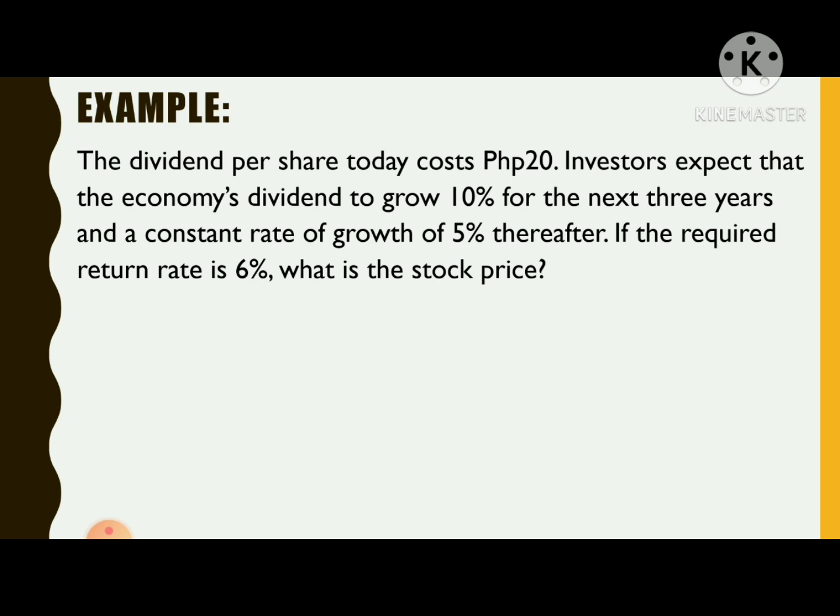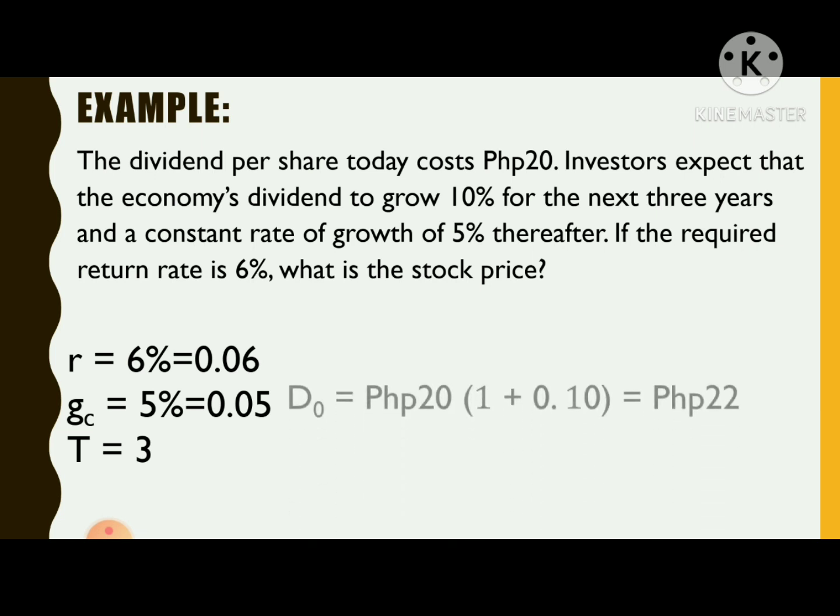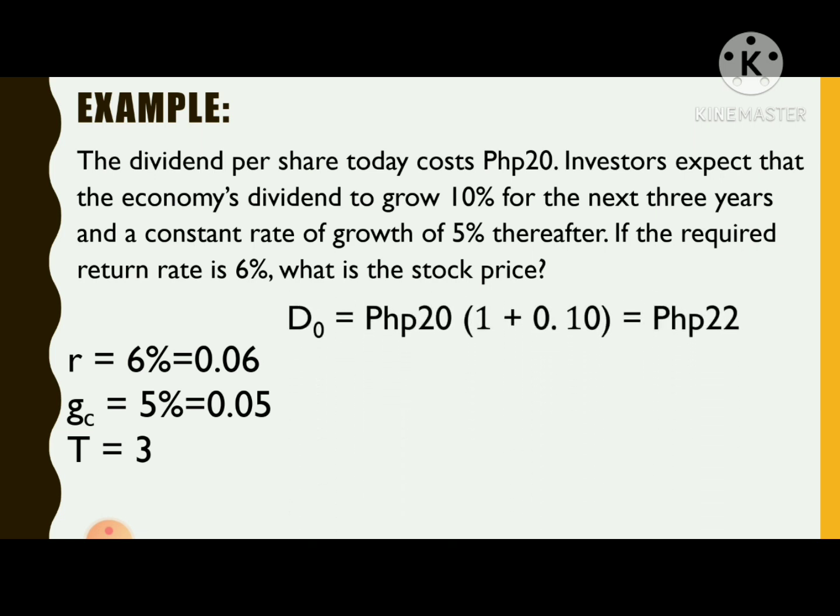First, let us identify the given values. So, for the required return on the stock, that is 6% or that is 0.06. And for the long-term constant growth rate in dividends, that is 5% or 0.05. And for the number of years of non-constant growth, that is 3. So solving now for the stock price, first we need to solve for the dividend at time 0.